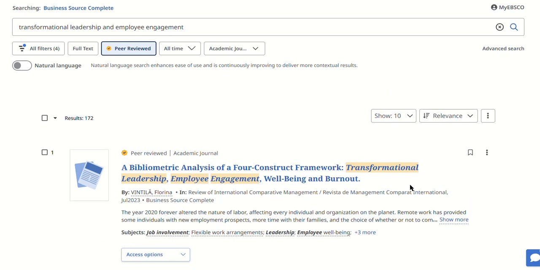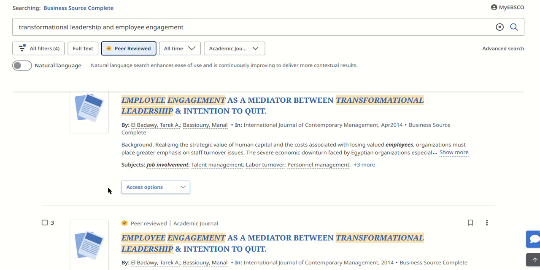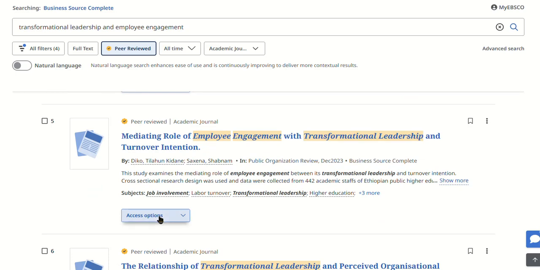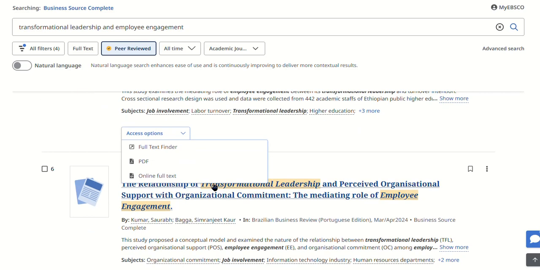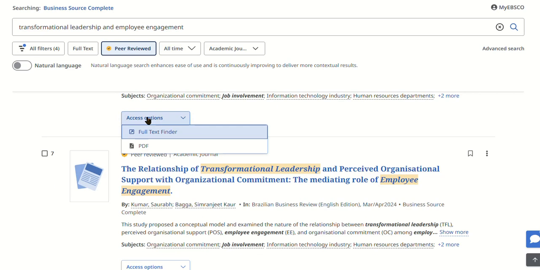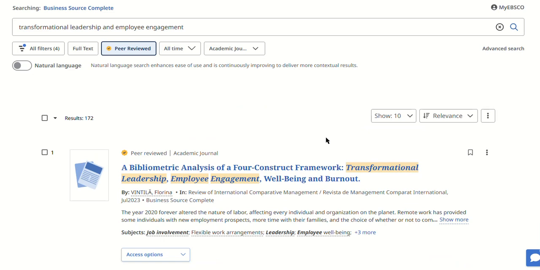Now, how do we get these articles? Well, what you have to do is click on Access Options, and you'll see a number of different possibilities here. In this case, that one is available PDF, so you can just click on that, and that'll open up the PDF, and then you can download it. Let's take a look here. We've got another one's PDF. Let's look a little further down, and once again, it's PDF. Sometimes you'll find it's from a different database, and it'll redirect you somewhere else. And so you'll need to have a look at that, but it's pretty easy to get the various full texts.